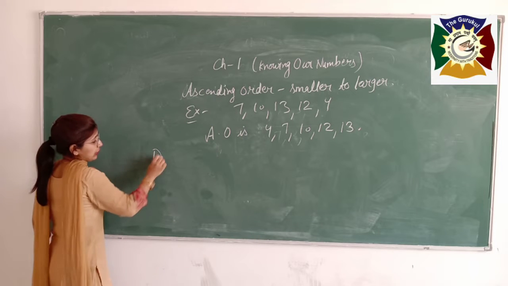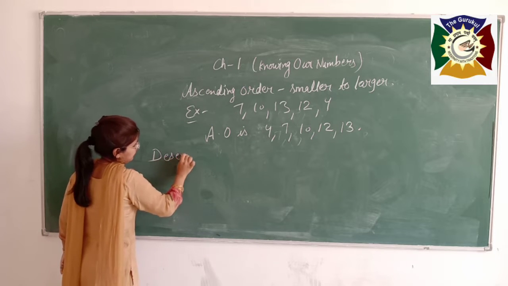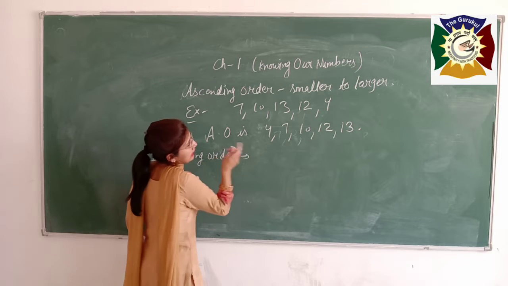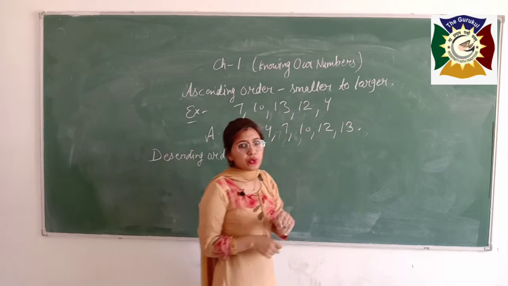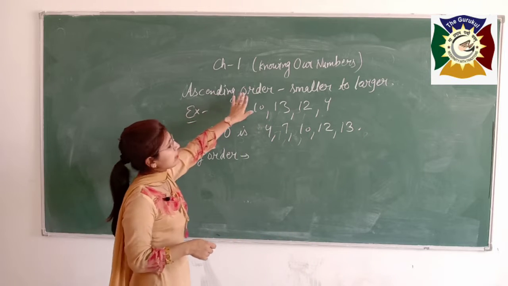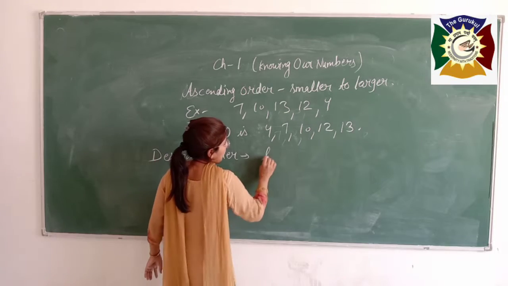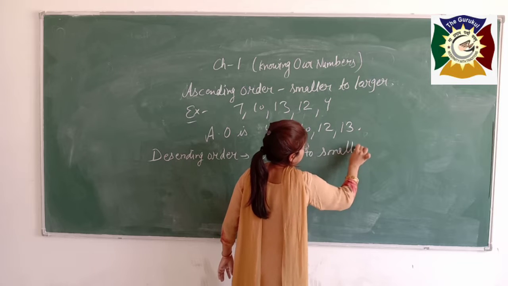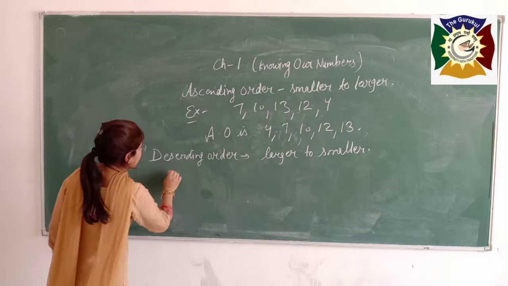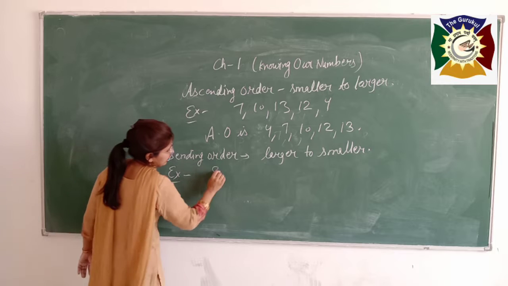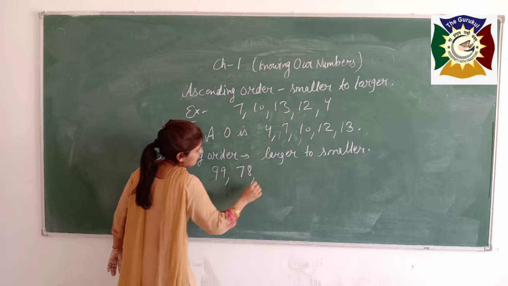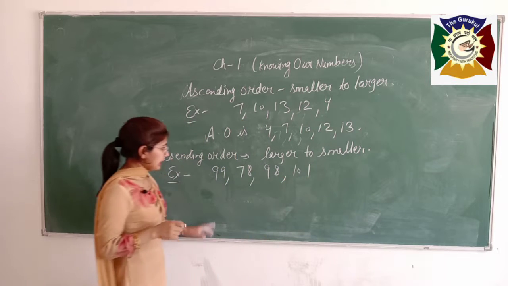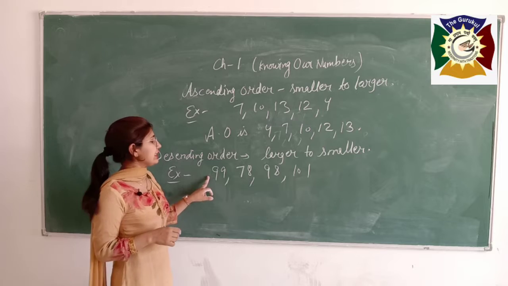Now, when we arrange the numbers in descending order, then we have to write the numbers from larger to smaller, totally opposite to ascending order. You can take another example for this. Here 99 is given, 78 is given, 98 is given, 101 is given, and I ask you to arrange these numbers in descending order.